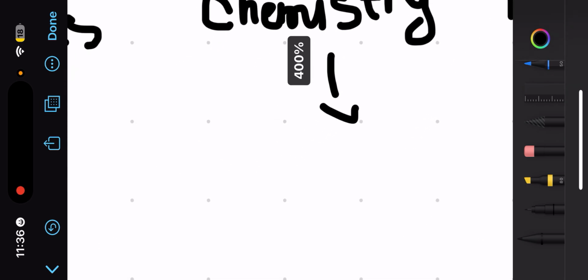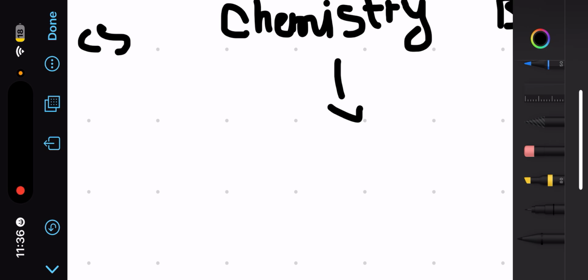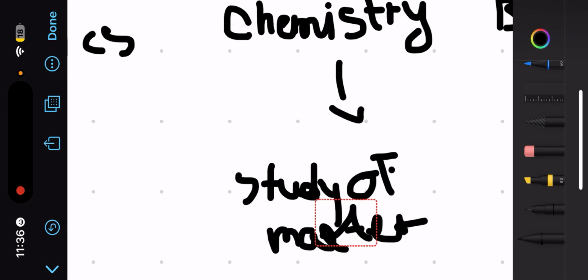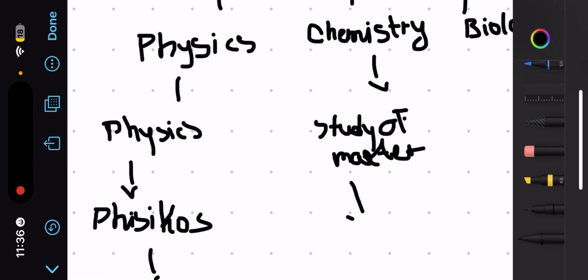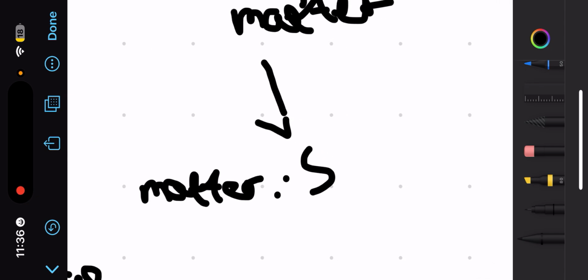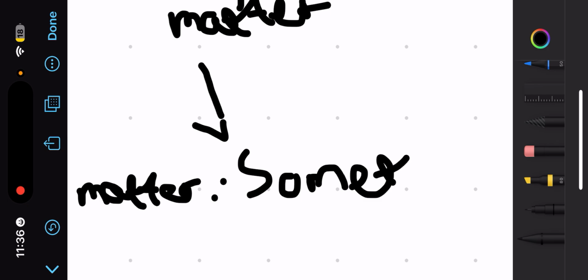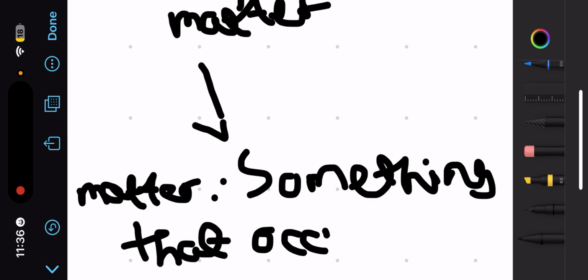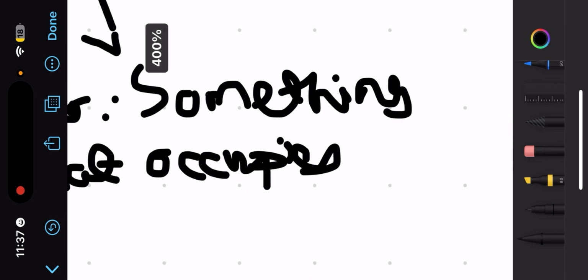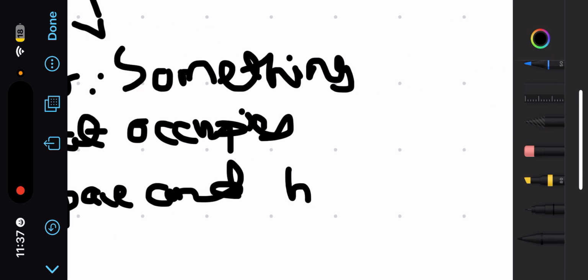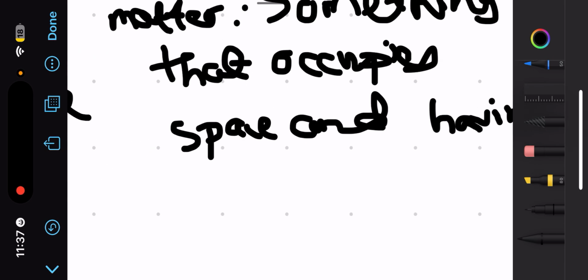Okay, chemistry, you can say it is the study of matter. Okay, what does matter mean? Matter means something that occupies space and having a mass.